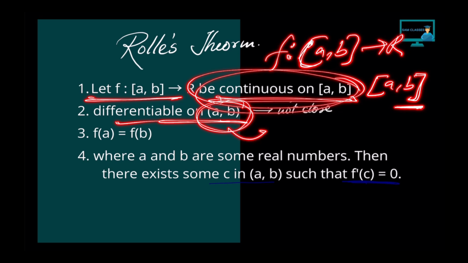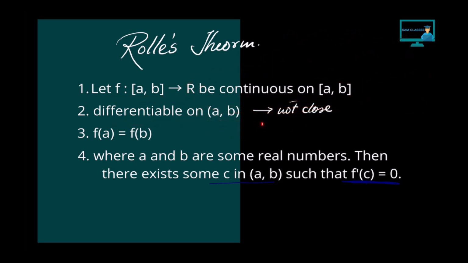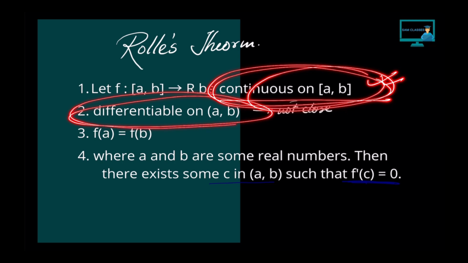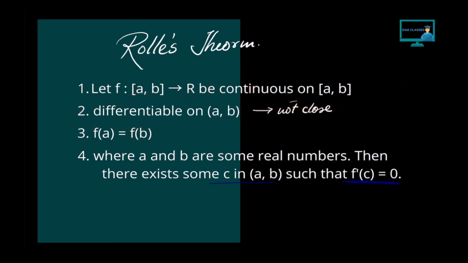Why open interval? Why not closed? I'll show you, don't worry about that. And if f of a is equal to f of b, then there exists at least one value c such that f dash c is equal to 0.